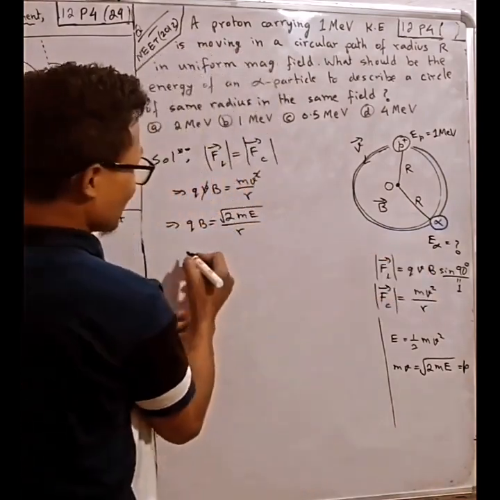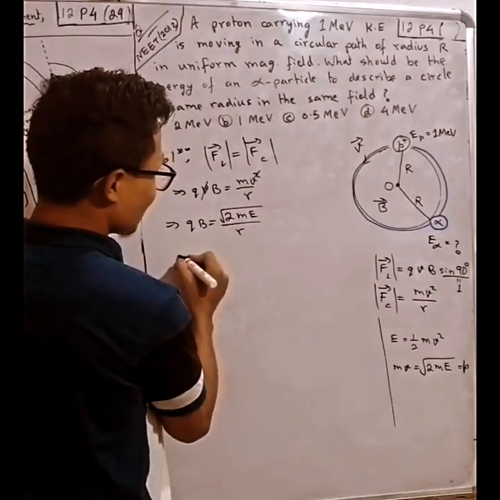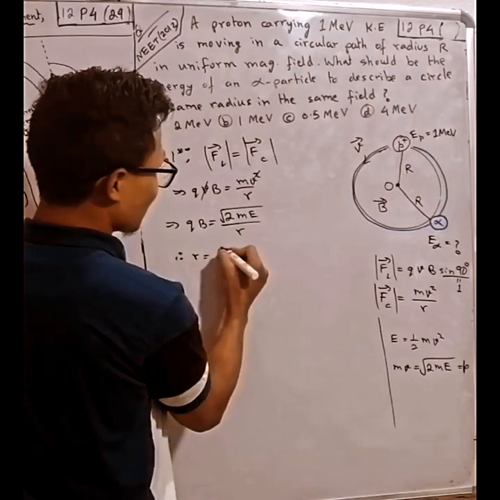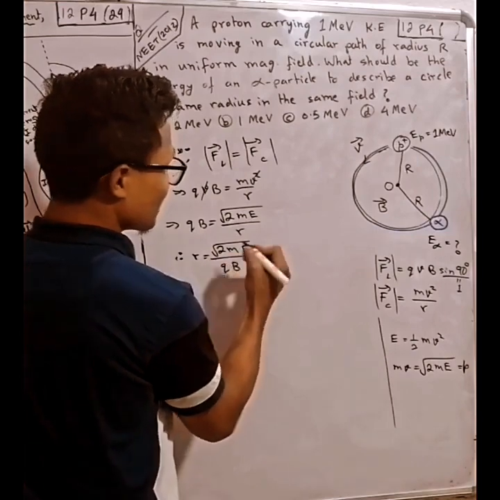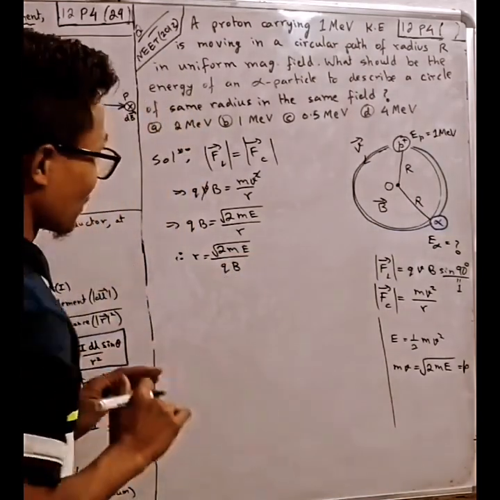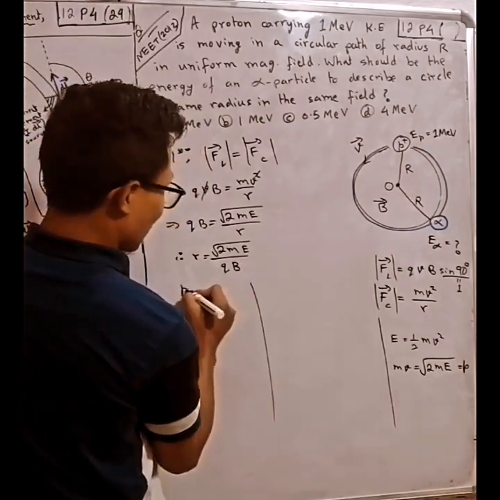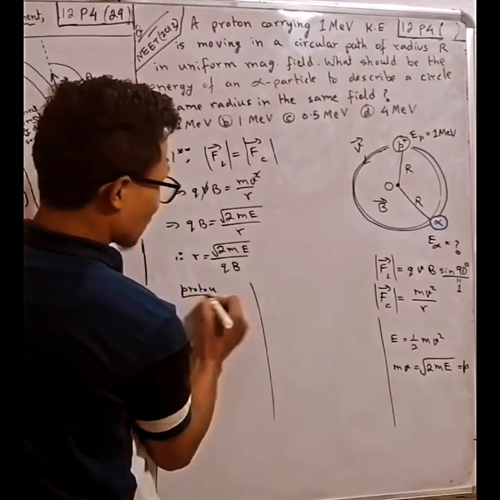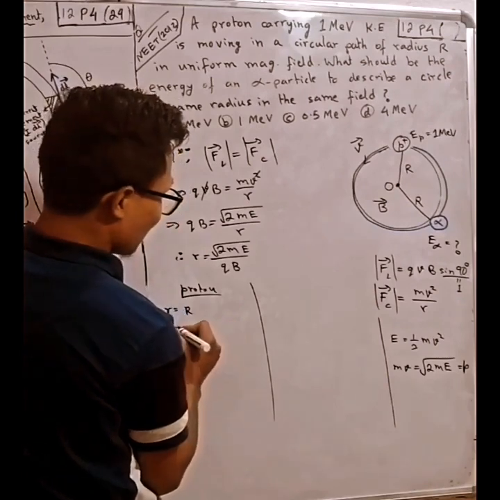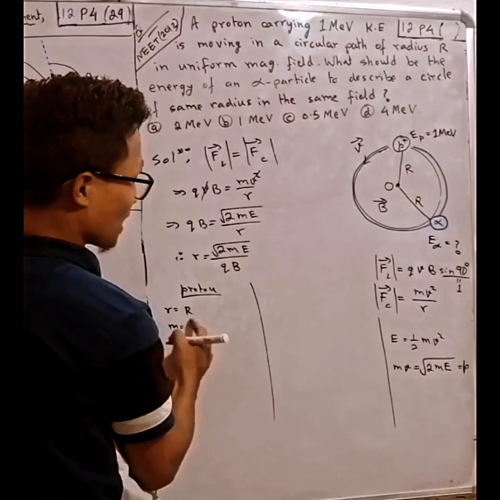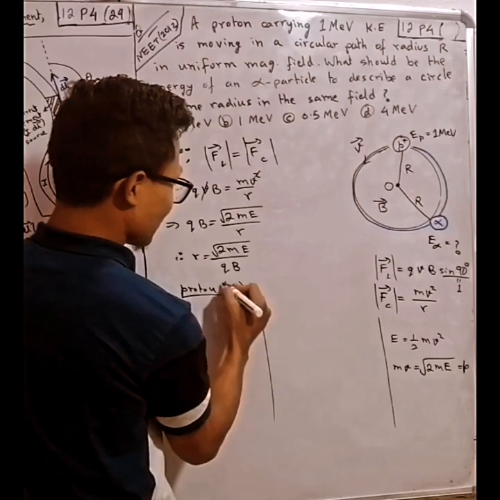Here this r is the radius. Therefore r equals the square root of 2mE divided by qB. Is that fine? Now for proton, r is equal to R. m is how much? Mass of a proton is 1.